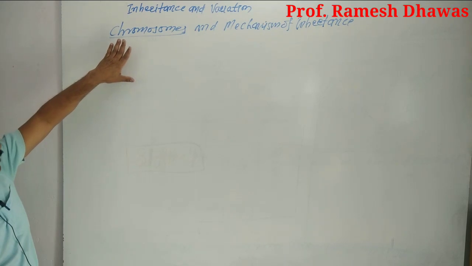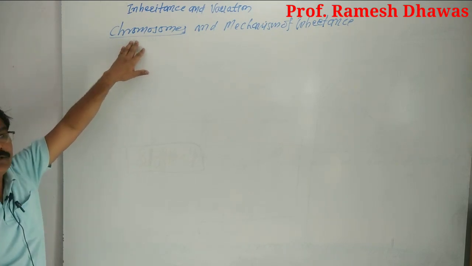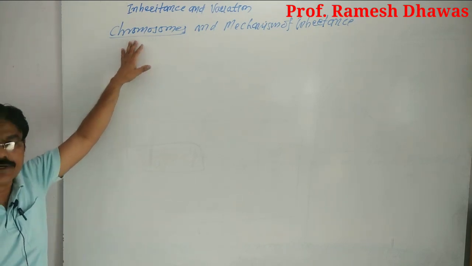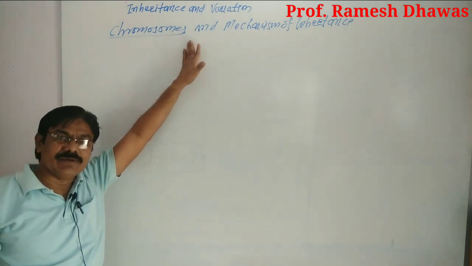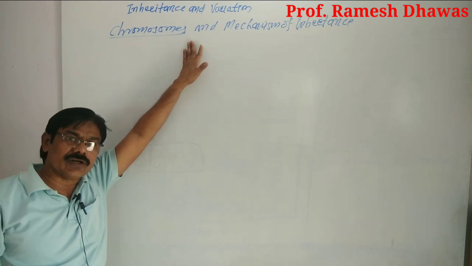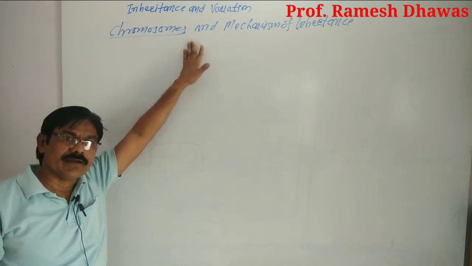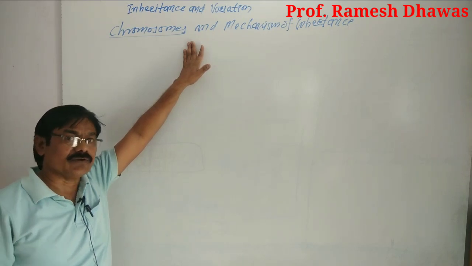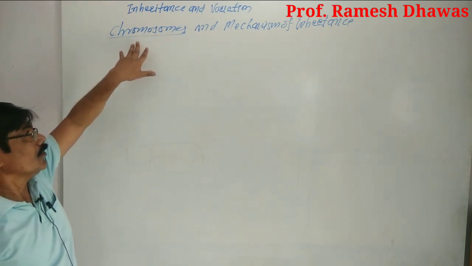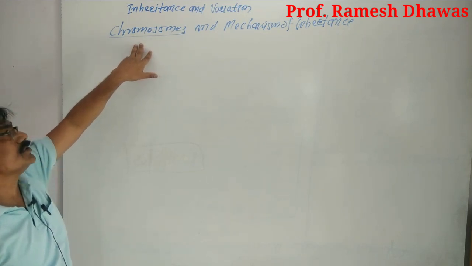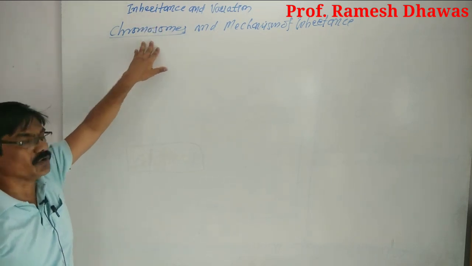Now, in the chromosome there is a hereditary material. Whether it is the DNA or the histone protein molecules was proved by many other scientists later on. Now, here is the mechanism of inheritance of the character through a chromosome.